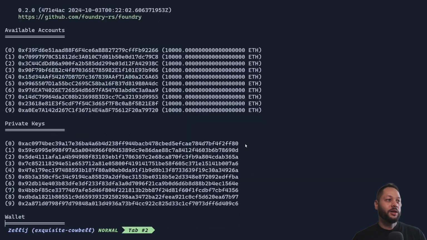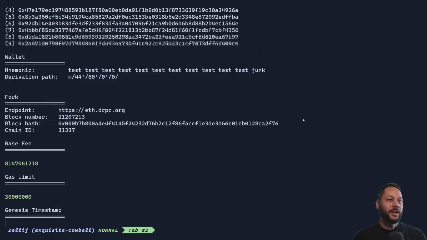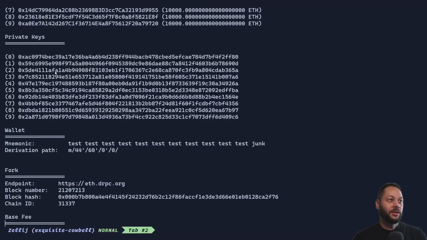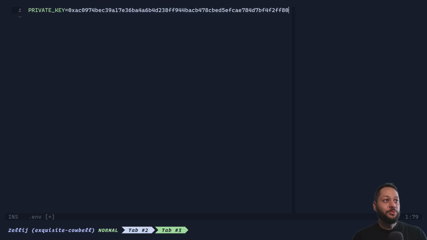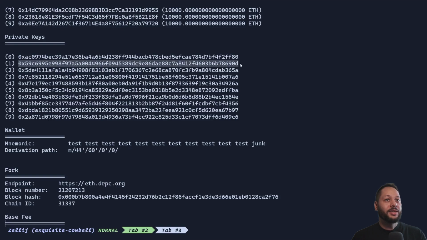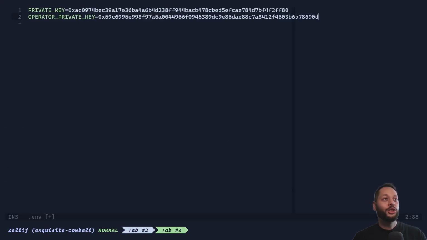And as you can see, Anvil has already created a bunch of fake addresses, given them a bunch of ETH, and given you the private keys that you can use to run some tests. So we're going to copy this first private key. I'm going to open a new tab, and then we're going to edit a .env file. We'll set a private key variable to the first private key. We'll copy this second private key, and then we'll paste that into our .env file as the operator private key.